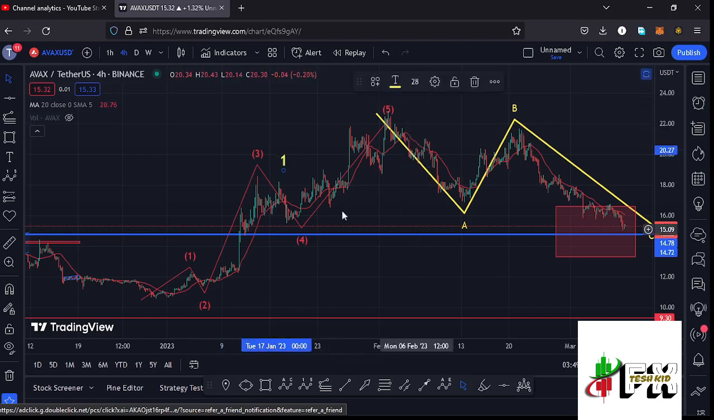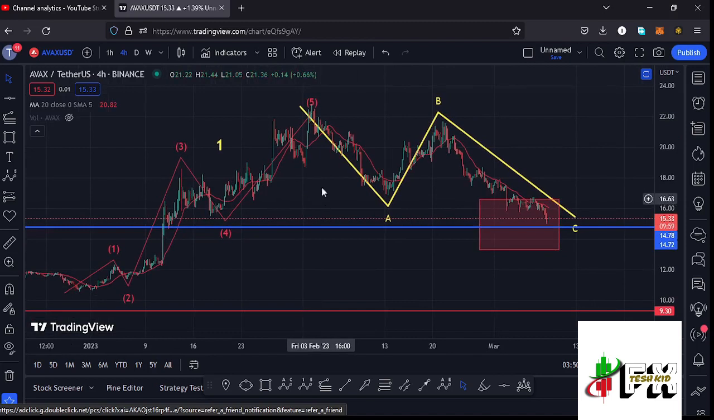And after seeing the formation of this 5-wave structure, I believe Avax completed an even larger Elliott wave count 1 to the upper side, so we can term this 5-wave structure to the upper side as a larger Elliott wave count 1, and whatever we are seeing at the moment is a corrective structure to the lower side in the formation of a larger Elliott wave count 2.